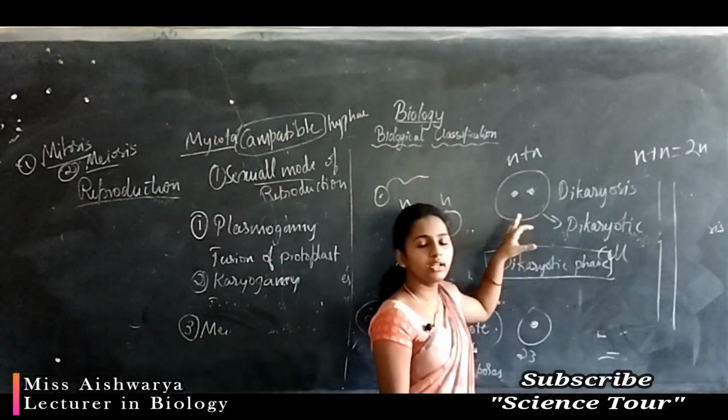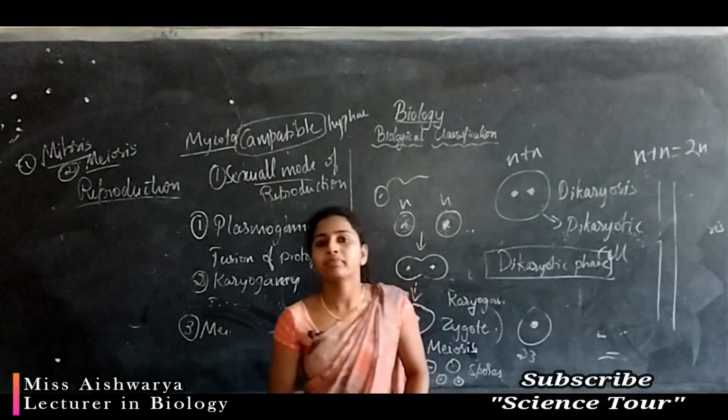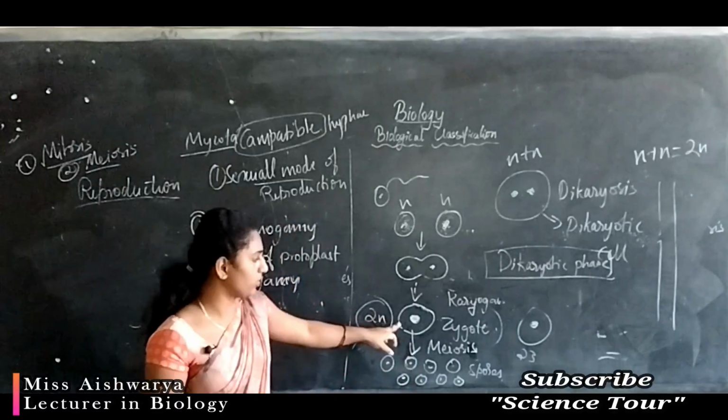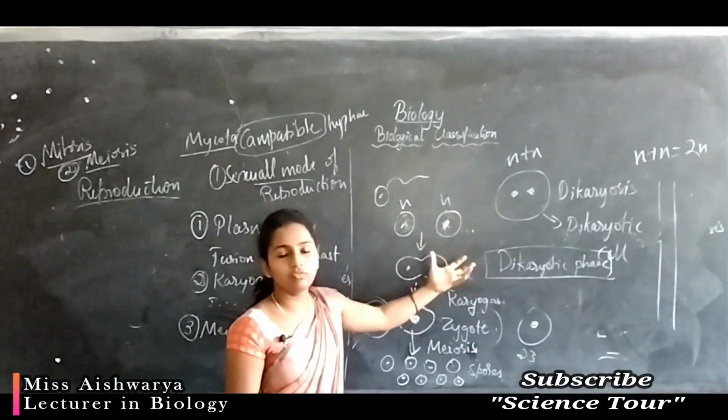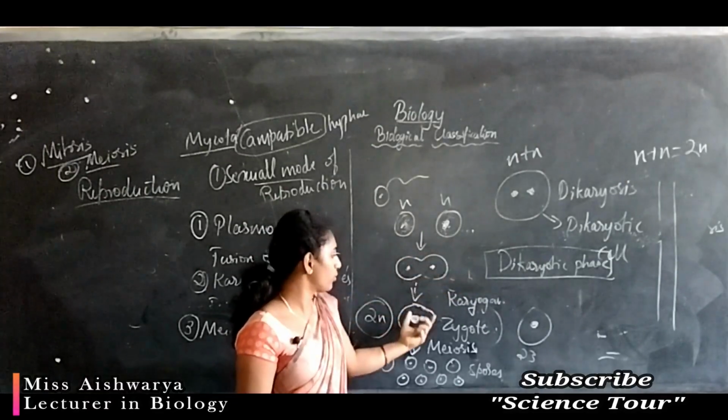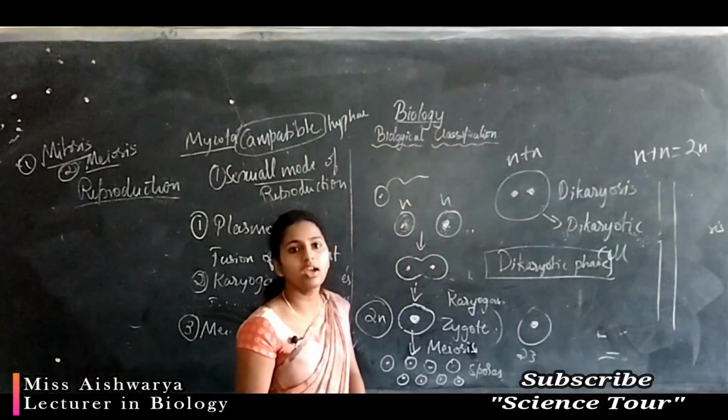Later they fuse and form a diploid zygote. It takes some time for the fusion, and that period is called the dikaryotic phase.